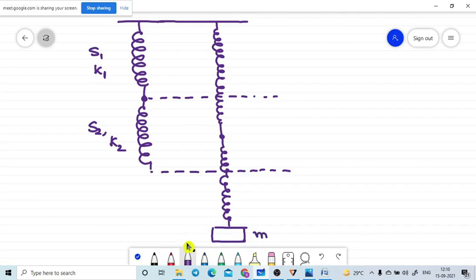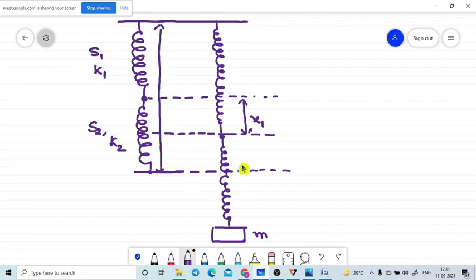Will you please look at this one. This is the elongation of the first spring. Sorry, X1. The first spring elongation is X1. Now I am taking this length, which is the total length of the spring system.